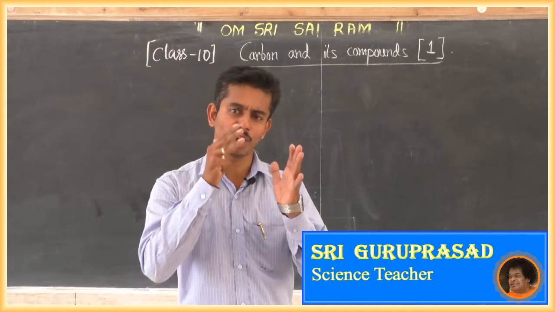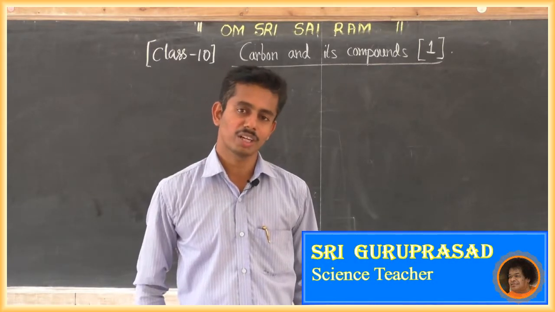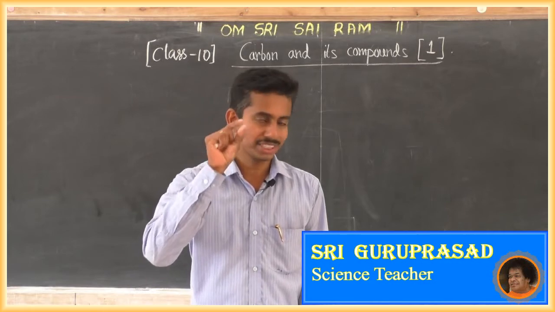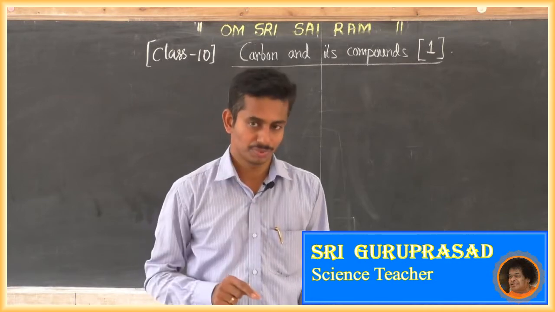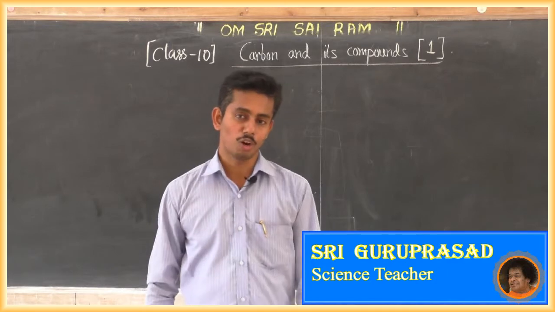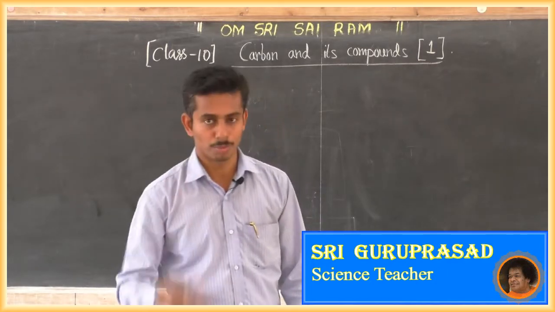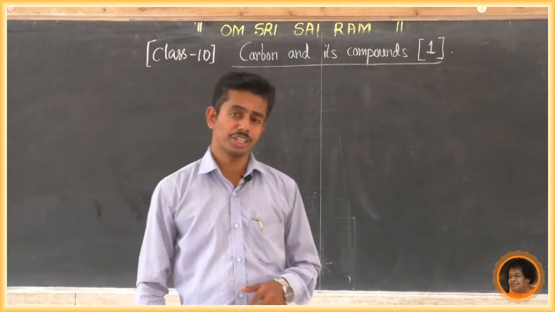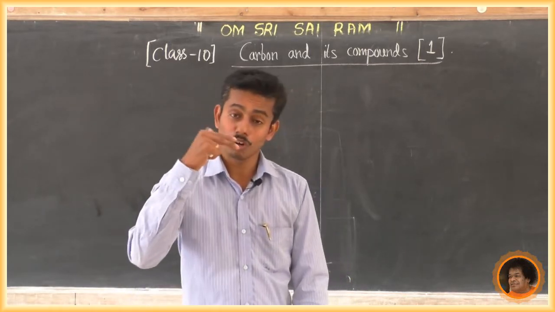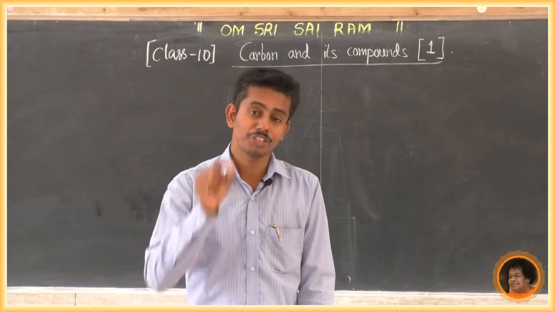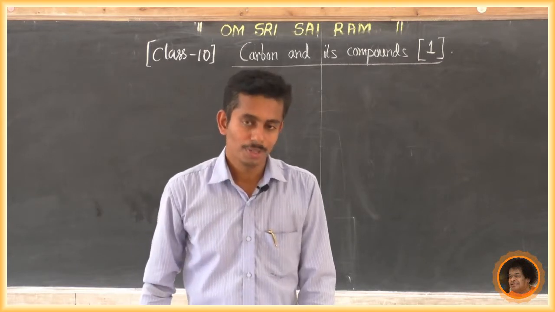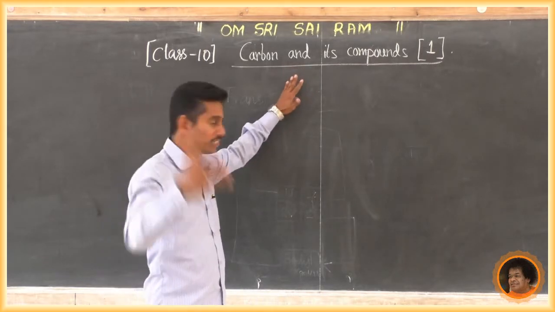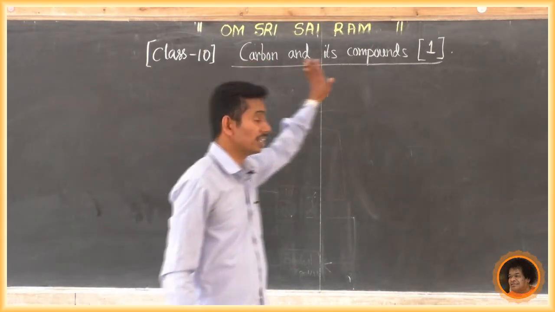Chemistry is classified into two branches, organic chemistry and inorganic chemistry. What is the difference between them? Organic chemistry is the branch of chemistry which deals with the study of carbon and its compounds. So, today's chapter is carbon and its compounds.